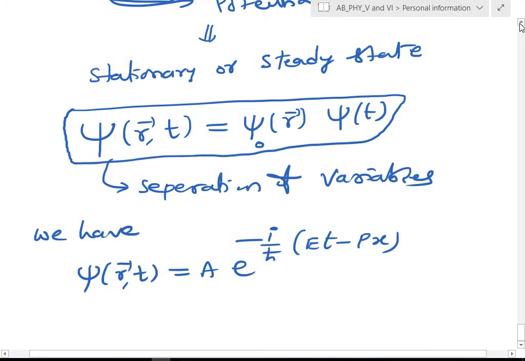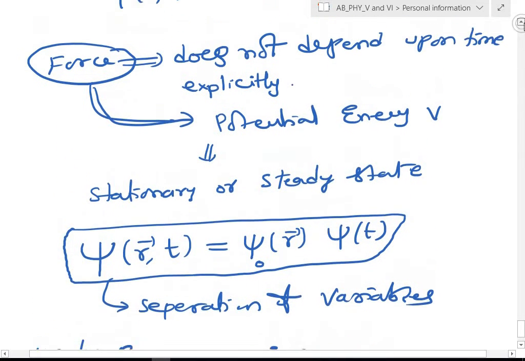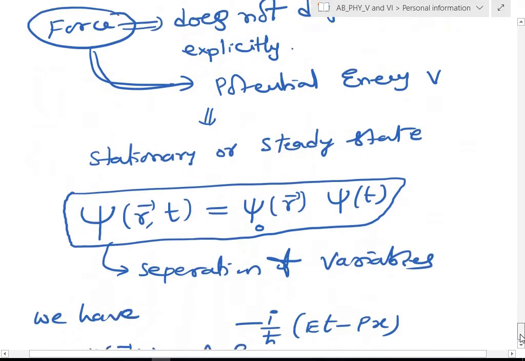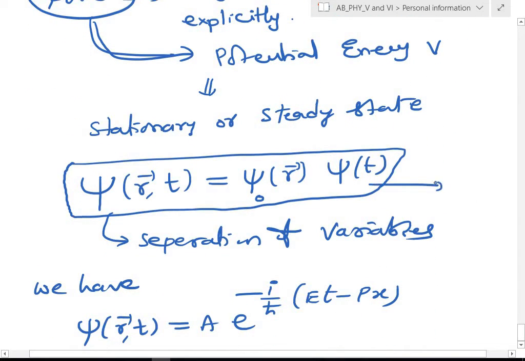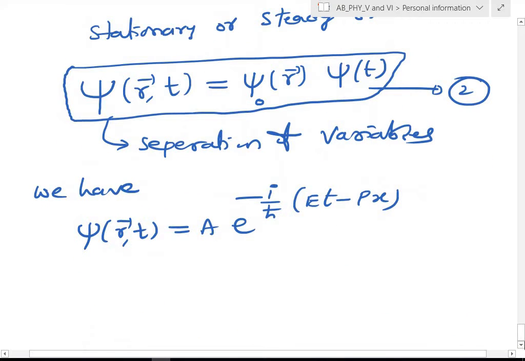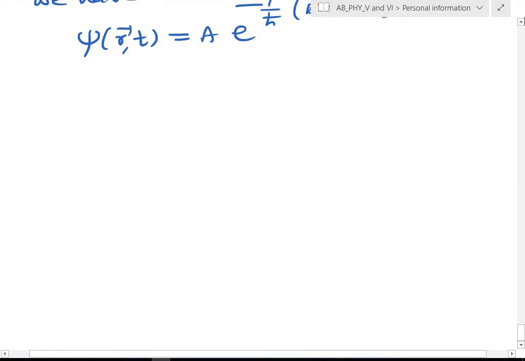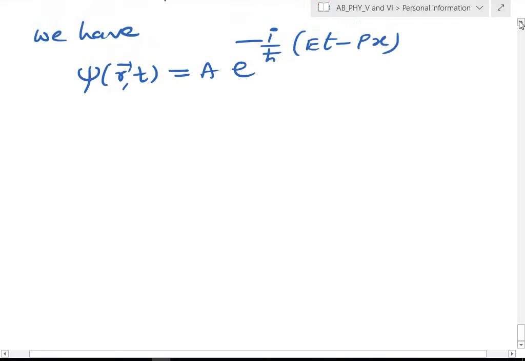Let's say this I have already written; I gave it as equation 1. So this form is important. This is equation 2 I am taking. Let me write separately here the time dependent part and the time independent part.